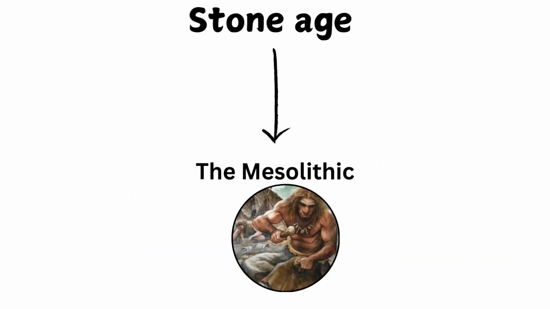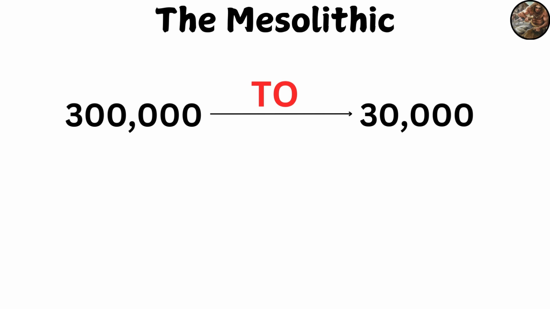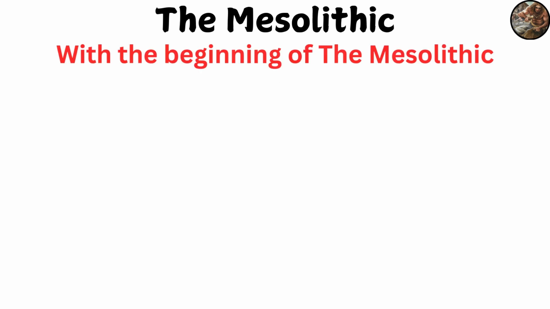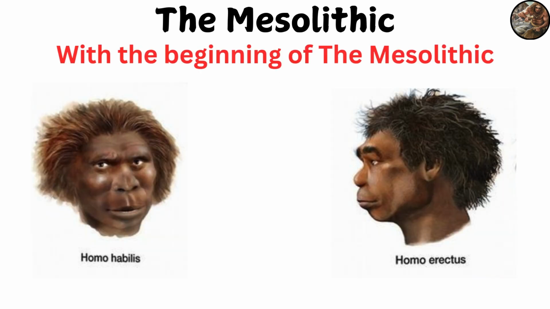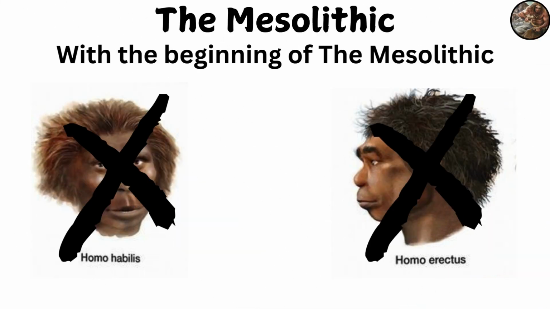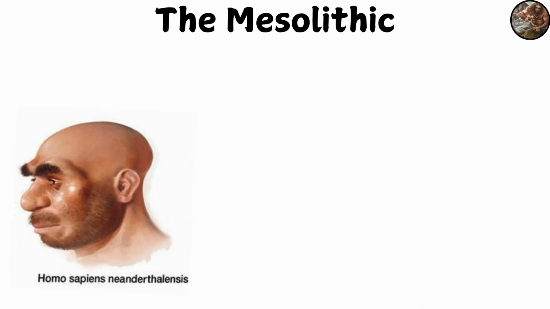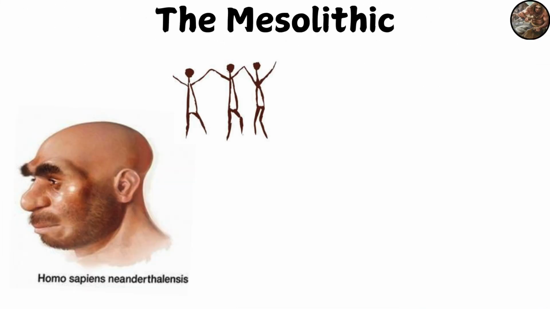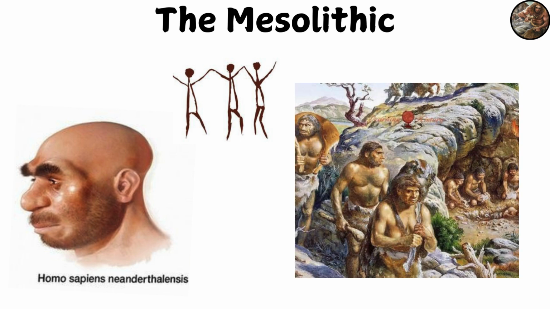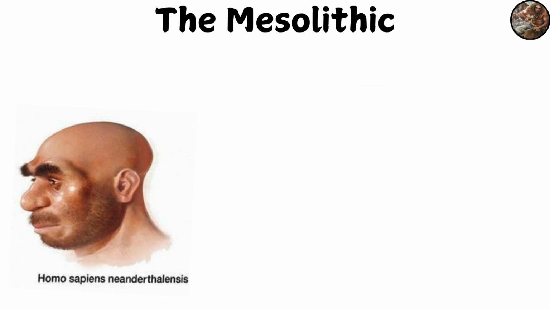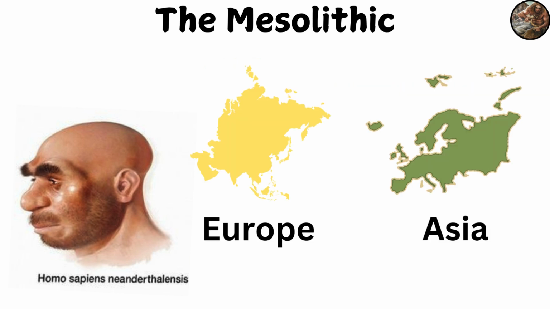The Mesolithic. It extends from approximately 300,000 to 30,000 years ago. With the beginning of the Mesolithic, Homo habilis and Homo erectus had become extinct. During that period, Homo neanderthalensis, who had advanced social and cultural abilities, continued to rely on hunting and gathering plants. This species lived in Europe and Asia.